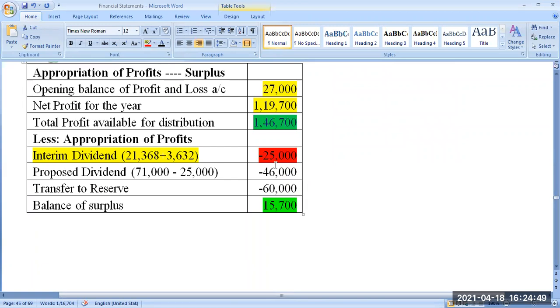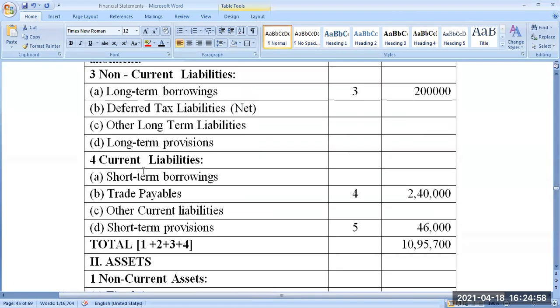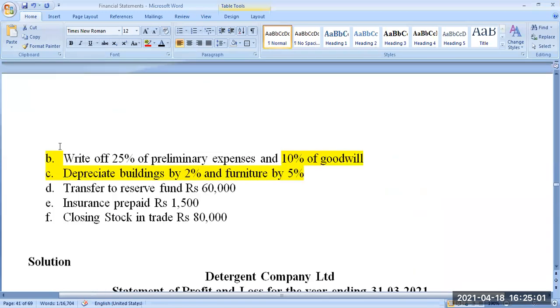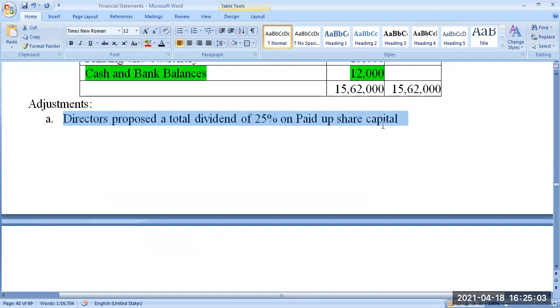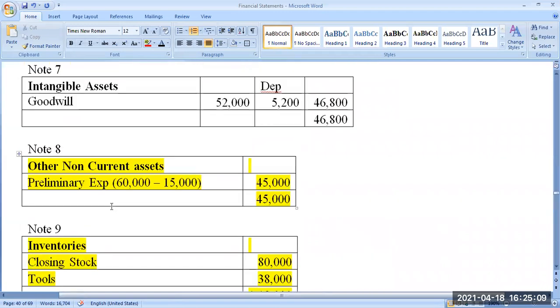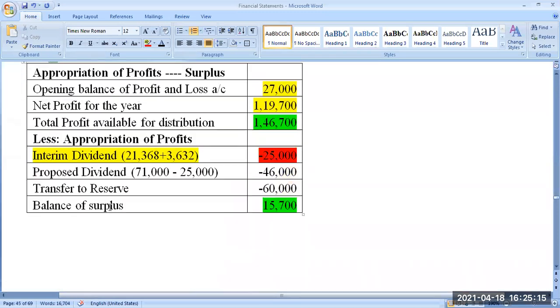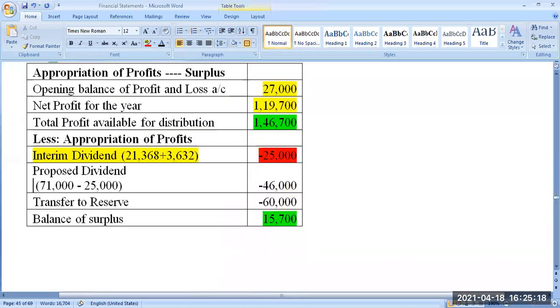And again, the company is declaring a dividend of 71,000 rupees in total. How do I know? Look at the adjustment number, first adjustment. The directors are proposing a dividend of 25% on paid up capital. What is 25% of paid up capital? What is the paid up capital? 2,84,000. Yeah, 2,84,000 is the paid up capital.